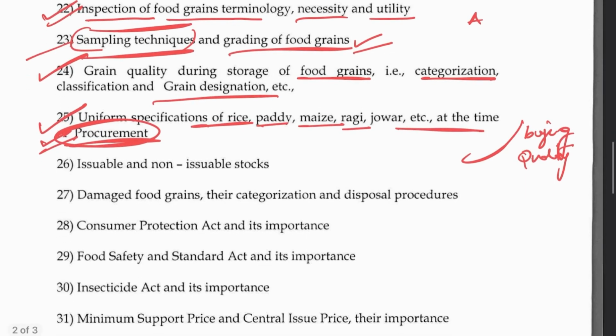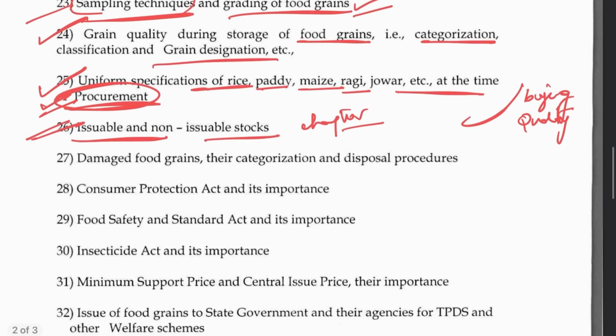Then again, insoluble and non-insoluble stocks. You have to read through these as well. There is a separate chapter in the handbook of entomology, or you can also refer to the Tamil Nadu notes here: damaged food grains and their categorization and disposal procedure.